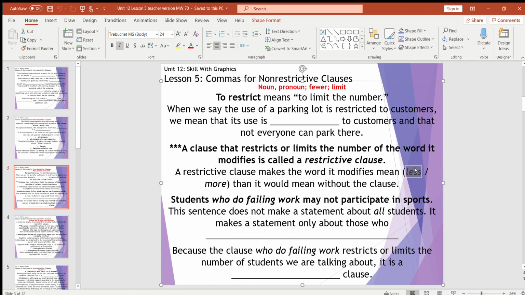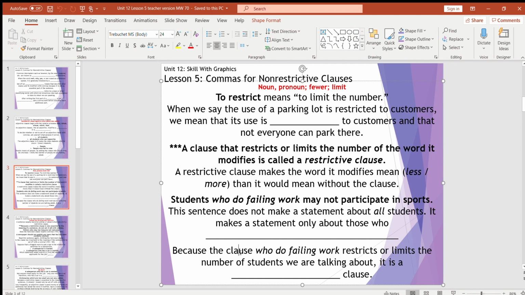Ding, ding, ding. So, students who do failing work may not participate in sports. This sentence is not making a statement about all the students. It's making a statement only about those who do what? Who do failing work. Those are the only ones not allowed to participate in sports.